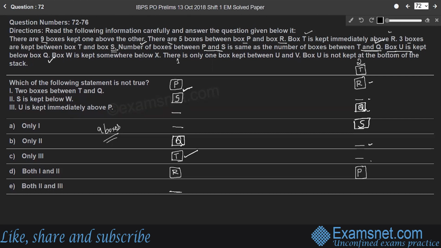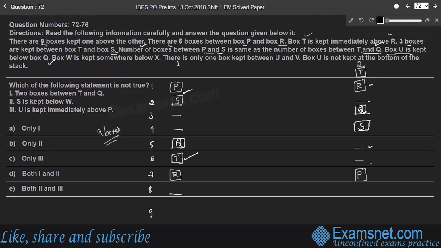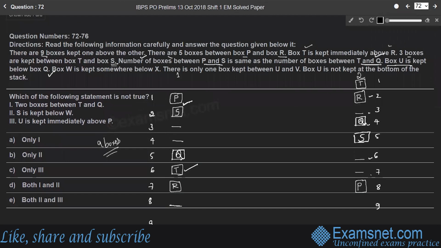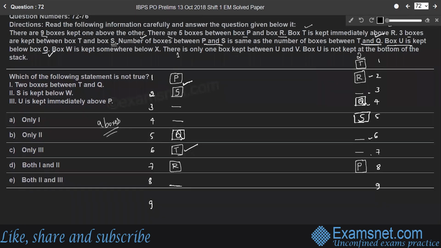Since there are 9 boxes, I'll just write down the numbers. 1, 2, 3, 4, 5, 6, 7, 8, and 9. Right? So here in case 2 also, I'll write down the numbers. 1, 2, third box, 4, 5, 6, 7, 8, and one more box. Next. So box U is kept below box Q. In case 1, we don't know the position of U here. So for that, we'll consider the next point.